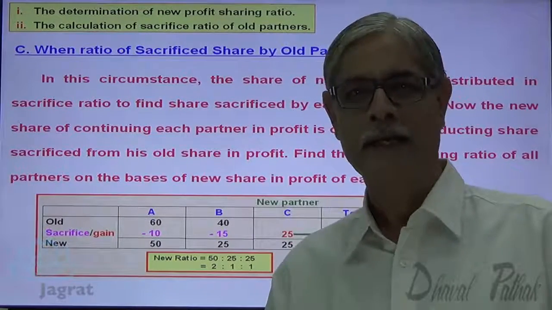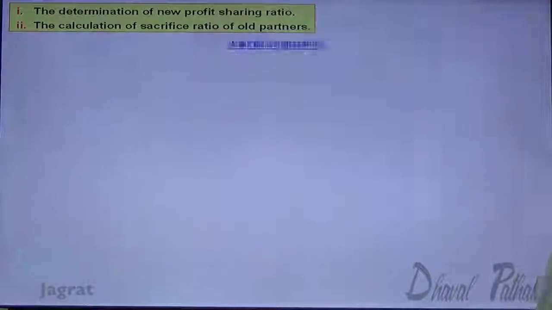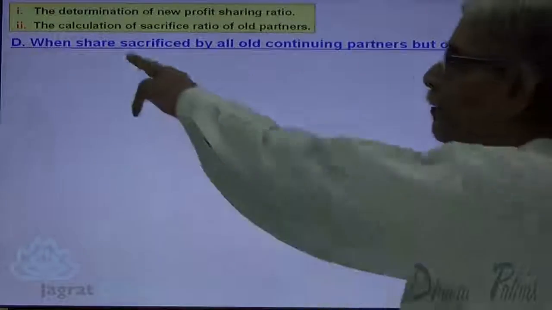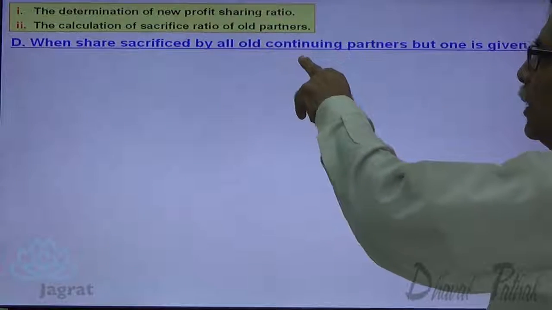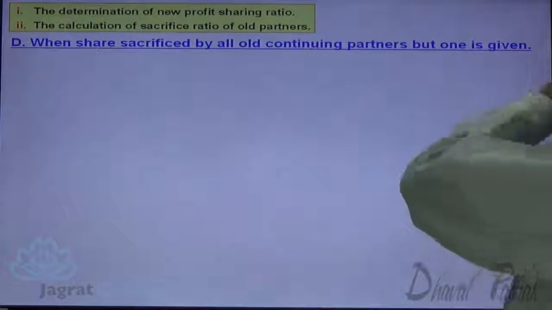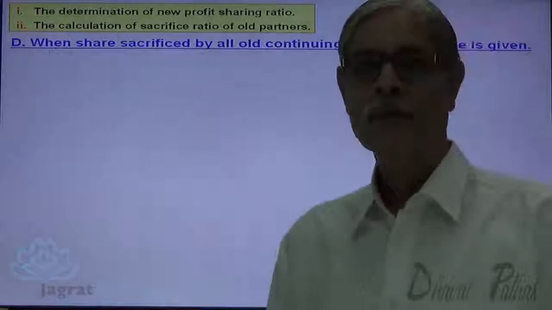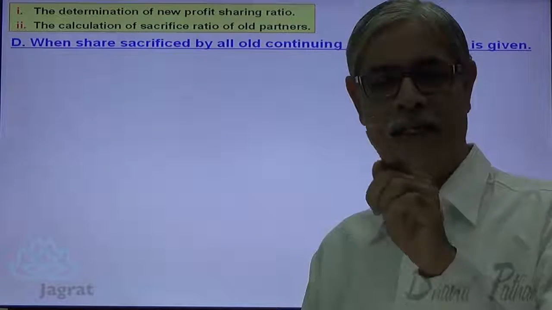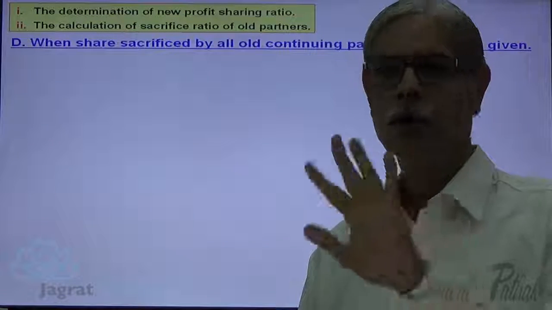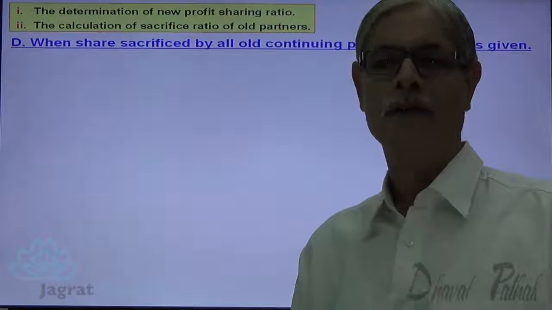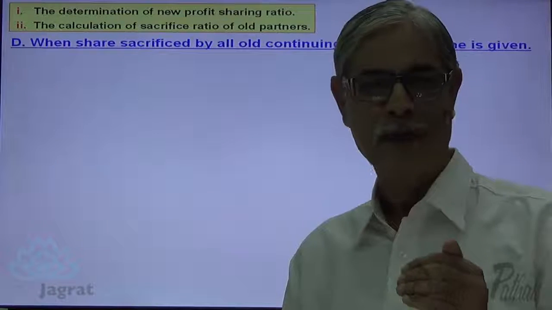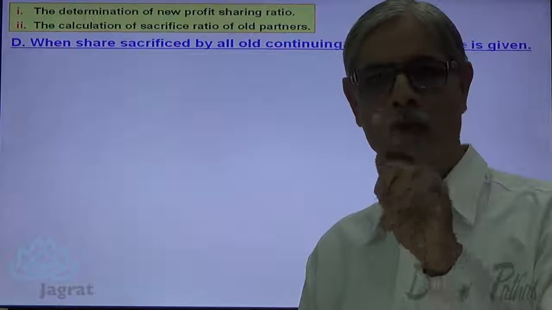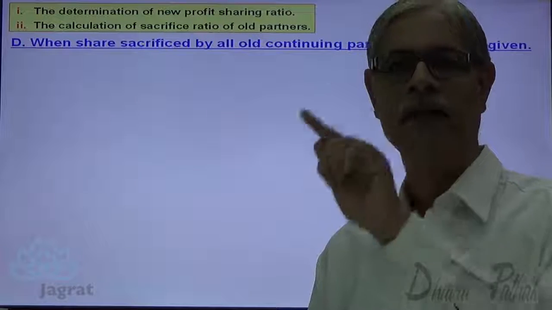Now let us go to the next option. When share sacrificed by all old continuing partners but one is given. So you are given the share sacrificed, not by all the old partners, but you are given the details of share sacrificed by all old partners other than one.